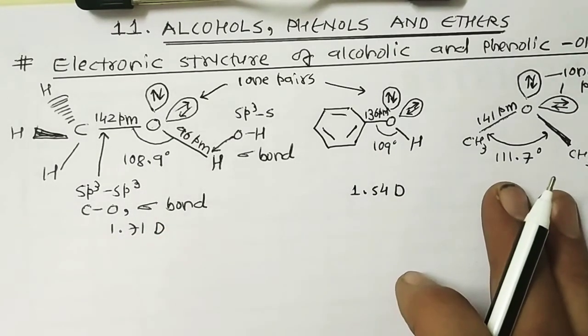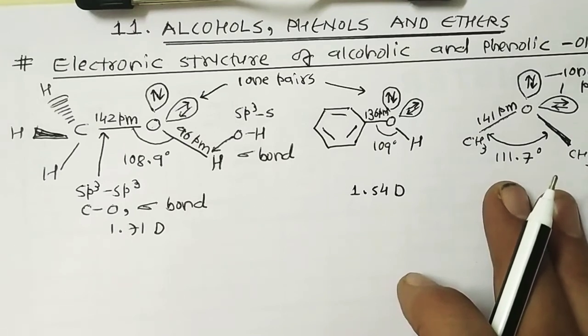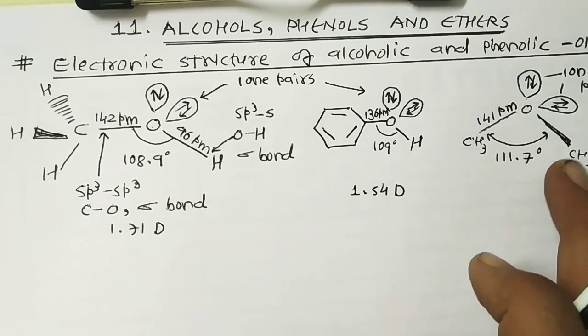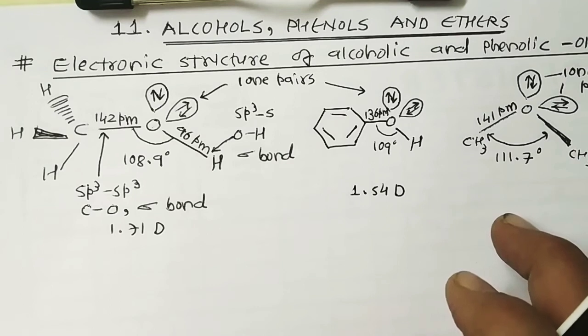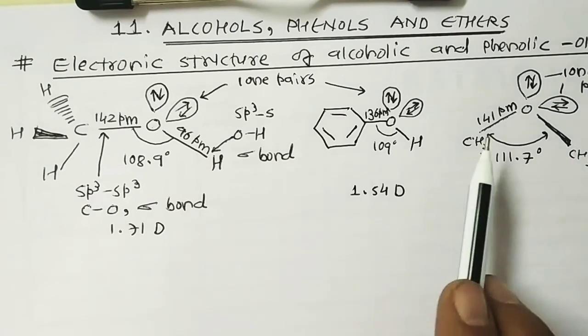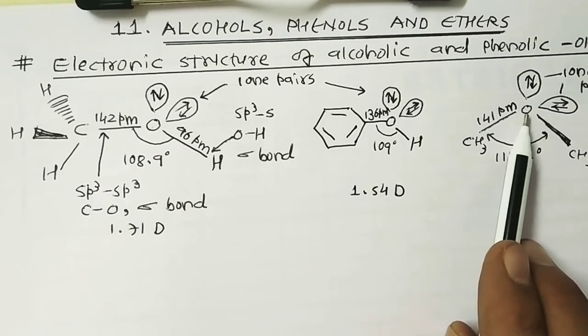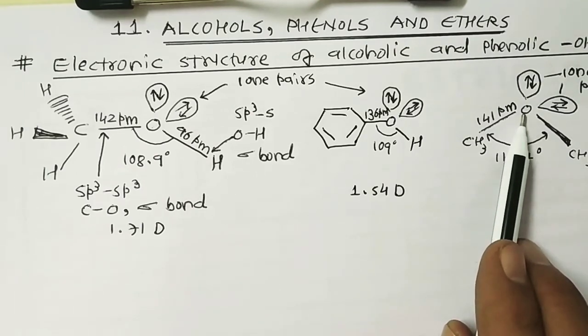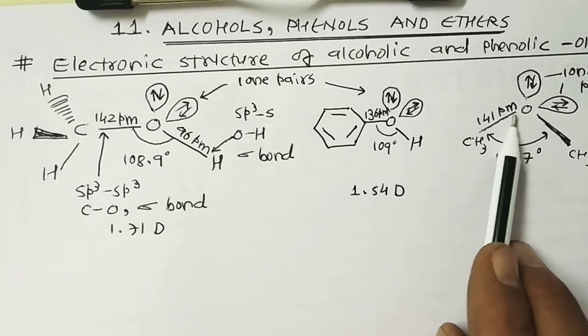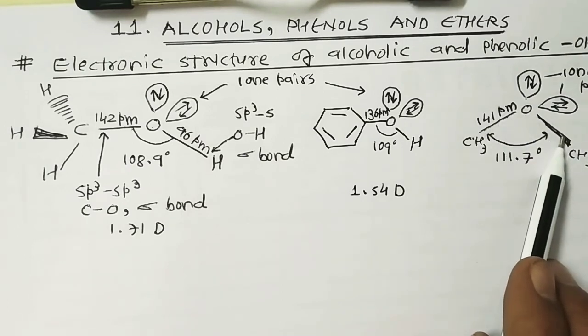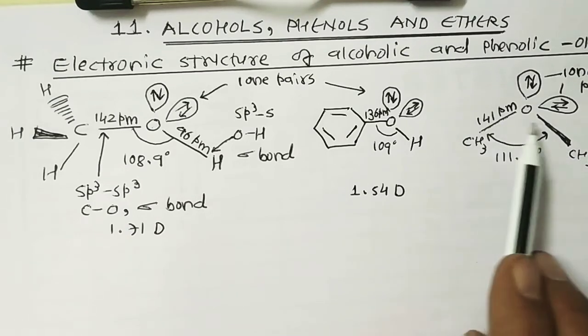Now we move to the electronic structure of ether. Like water, H2O, which has a tetrahedral geometry, in the case of ether the oxygen is sp3 hybridized. So two of the four sp3 orbitals of the oxygen atom overlap with the sp3 orbitals of two alkyl groups, so they form two sigma bonds.